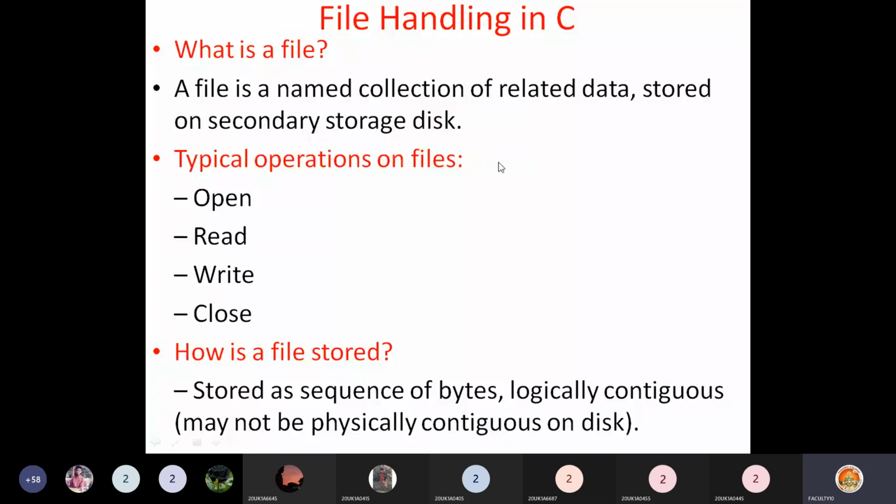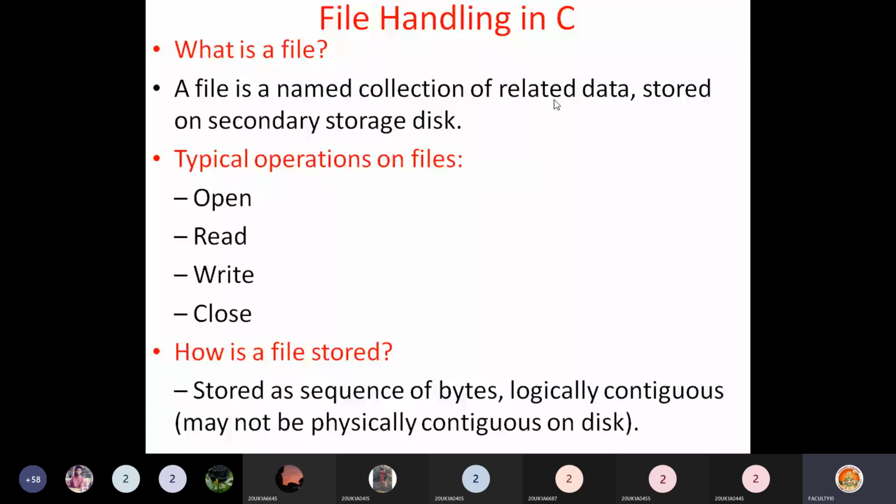So you are storing that file with the name prime.c. Today we'll see what a file is. A file is a named collection of related data. It means all the related data, if you store it at one place and give it a name, that is called a file. And this file is stored on a secondary storage disk, which is preferably your hard disk.